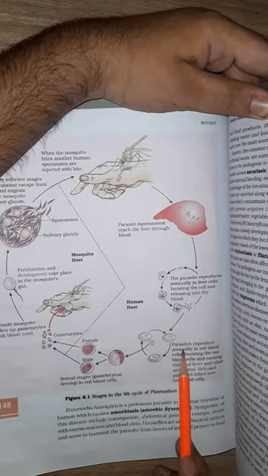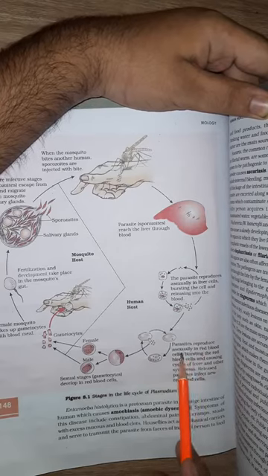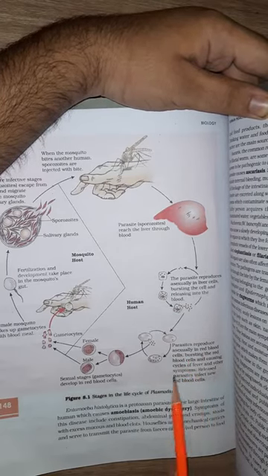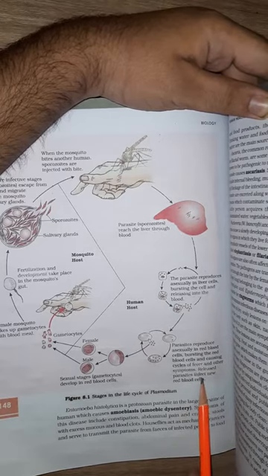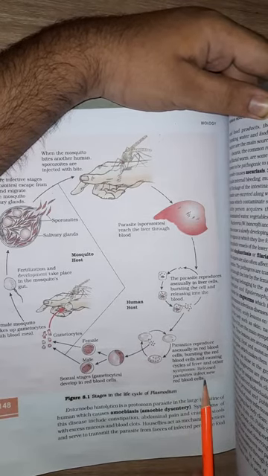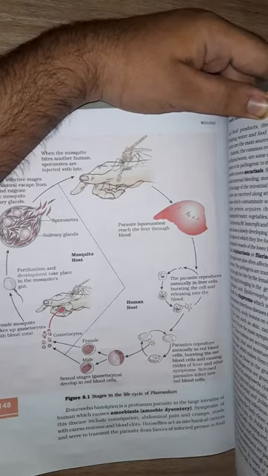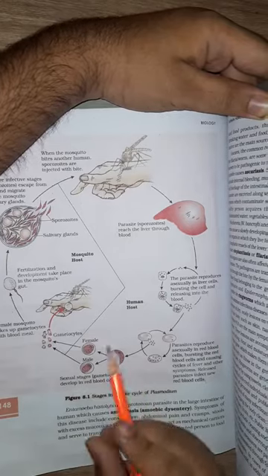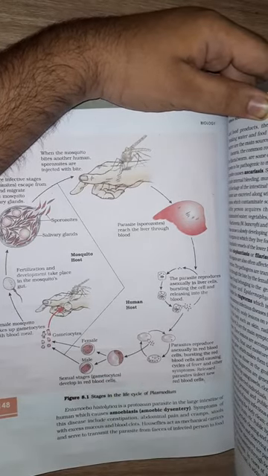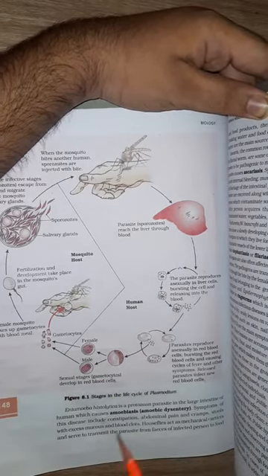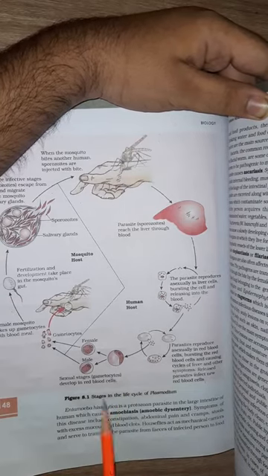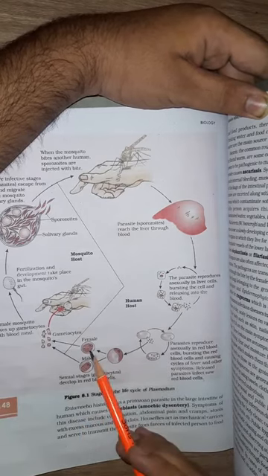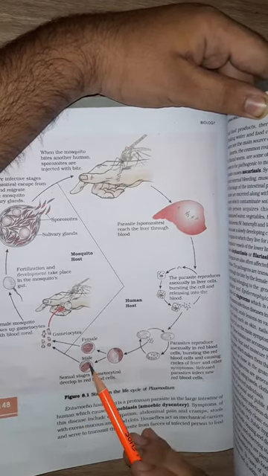Okay, the parasite reproduces asexually in the red blood cells, bursting the red blood cell and causing cycles of fever and other symptoms. The released parasites infect new red blood cells. Okay, but after they get out of the red blood cell, they get into the sexual stages. Okay, they form gametocytes. One of them is male and another one is female.